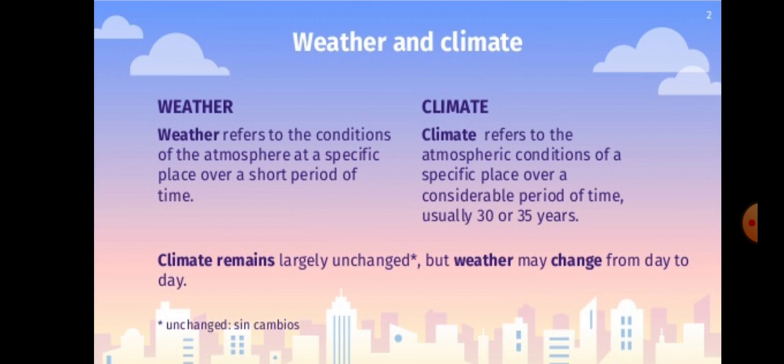Weather changes day to day, and the climate is a considerable period of time, which needs to change in between 30 to 35 years. So the climate remains largely unchanged, right? But the weather may change from day to day, right, guys?